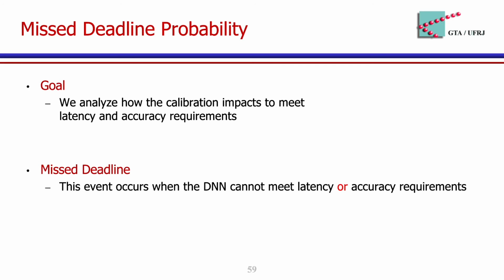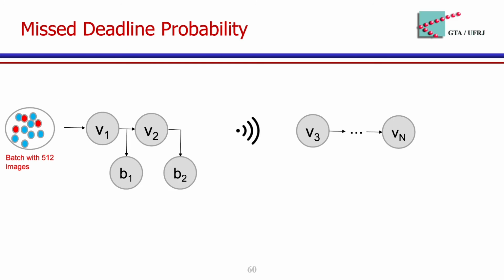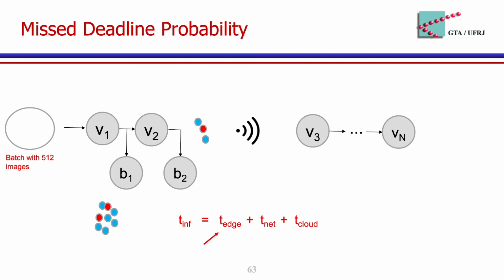To this end, we define an event called missed deadline that happens when the DNN can't meet latency or accuracy requirements. In this experiment, we insert again a batch with 512 images, then we compute inference time as the sum of the edge processing time, network delay, plus cloud processing time.